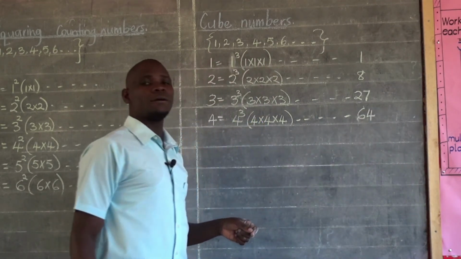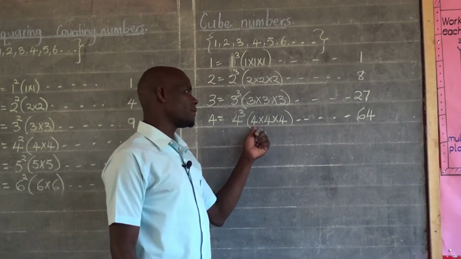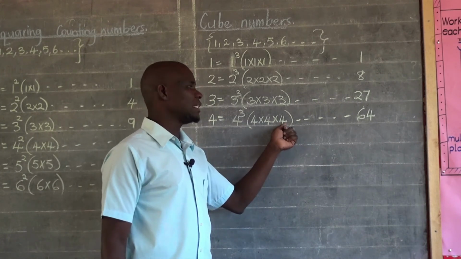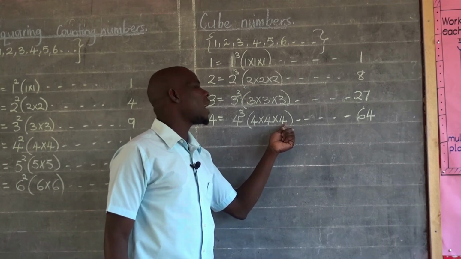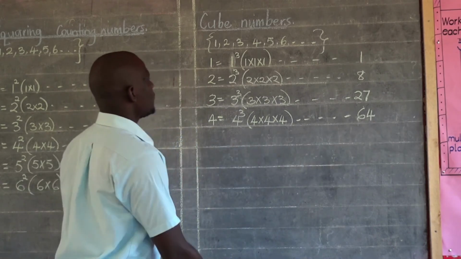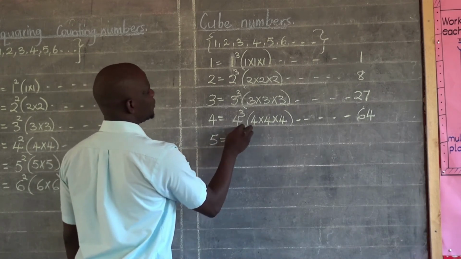16 times 4 should give me 64. One more time, I multiplied 4 times 4 to get 16. And then 16 times this 4, which remained, I get 64. Are we together? From 5, I will say 5 cubed.